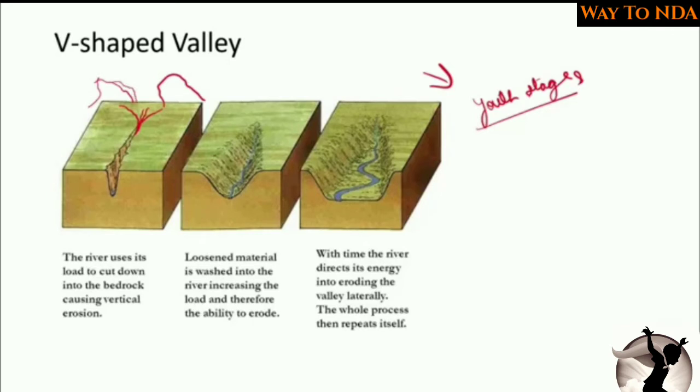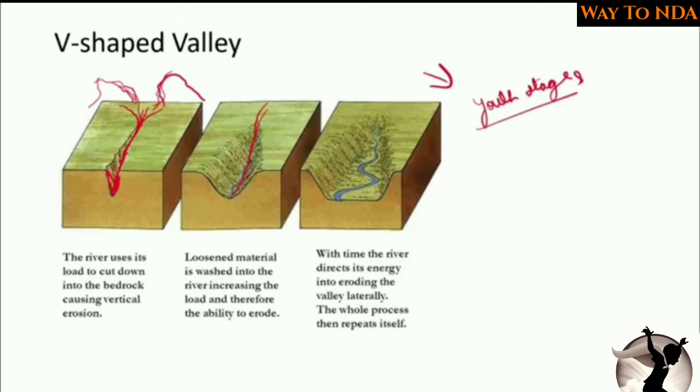So it will have a higher velocity, and when it has a higher velocity, it will start to cut beneath and form this type of V-shaped valley. Can you see this V-shaped valley here?